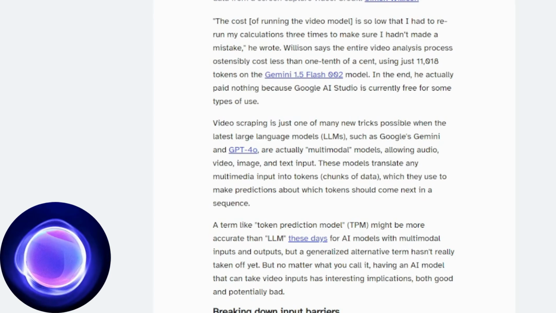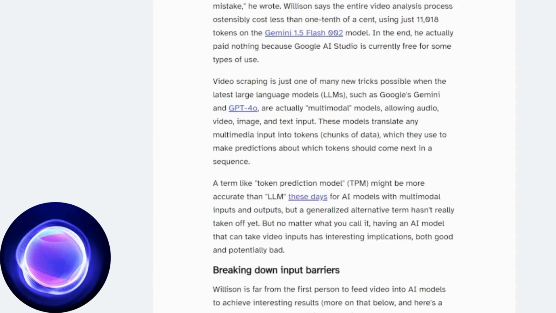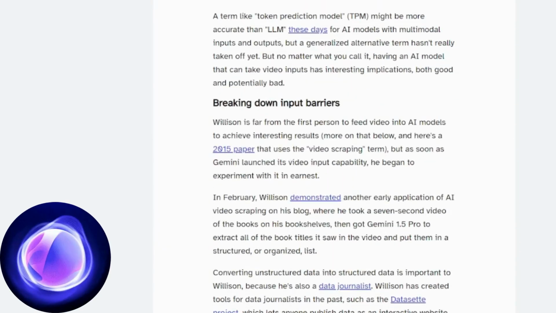The ability to extract visual data quickly is especially appealing to Willison, who also works as a data journalist. In another application of video scraping, he recorded a 7-second video showing books on a shelf and had the model list all the titles it identified. This technique is valuable because it converts unstructured data into a usable format, something that often proves challenging for journalists.